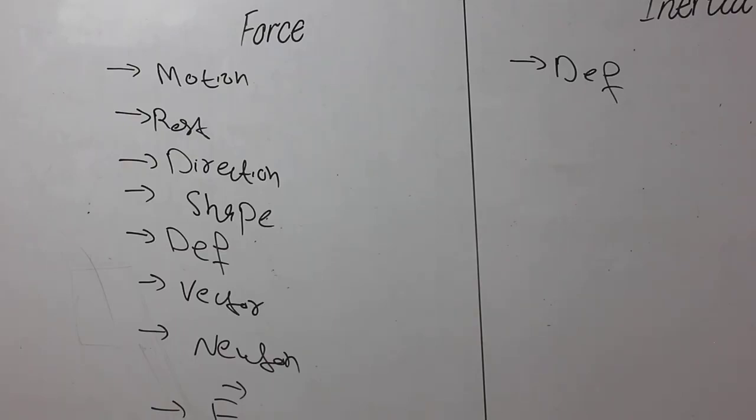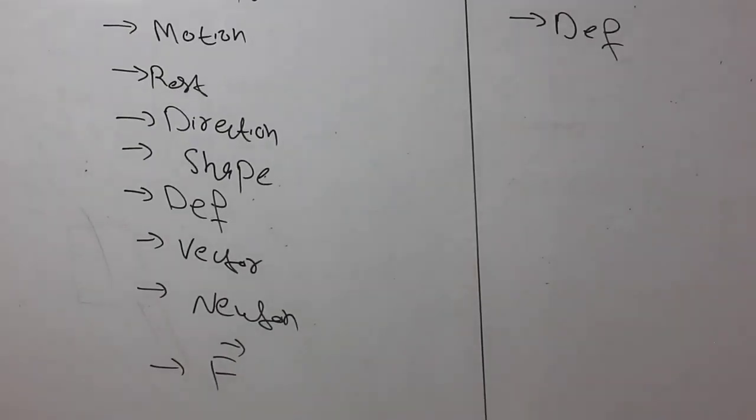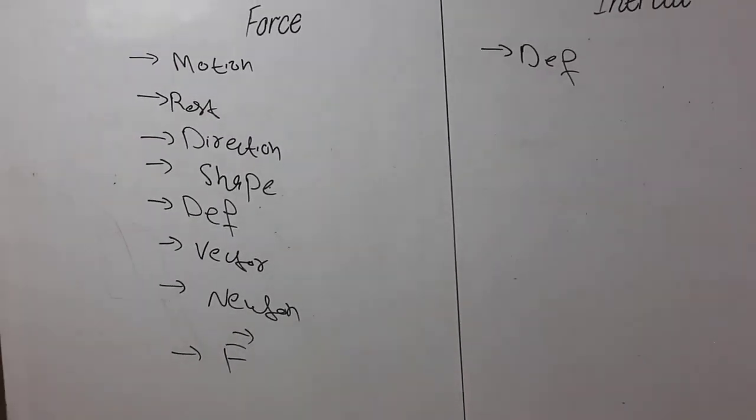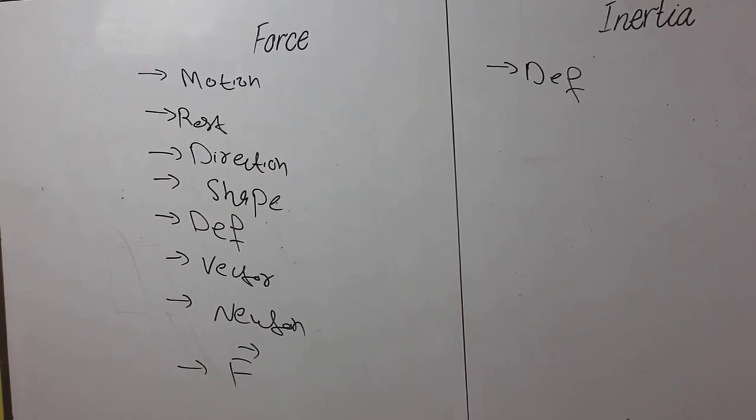So the basic definition of force: force moves, tends to move, stops, or tends to stop the motion of a body. Whenever you apply a force on a body, its direction can also be changed. Force is a vector quantity because it has a direction. The SI unit of force is the Newton, and the symbol of force is F.